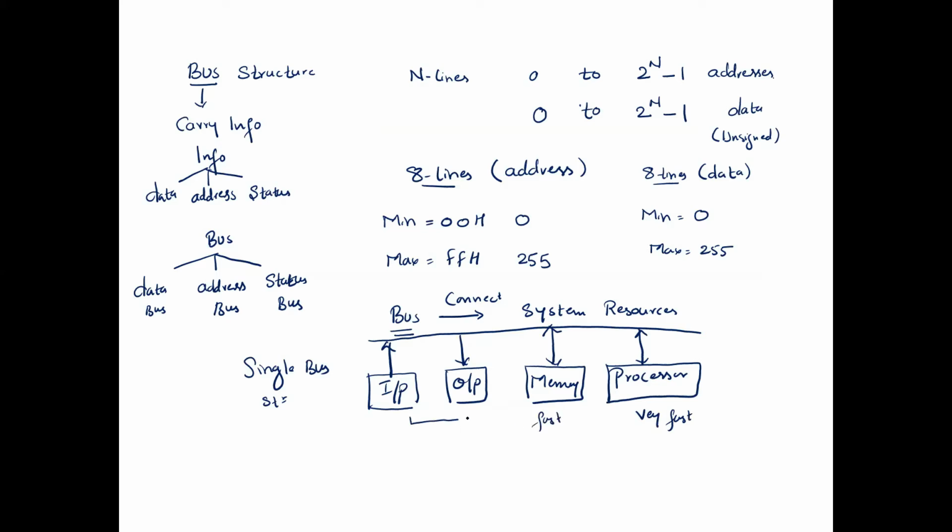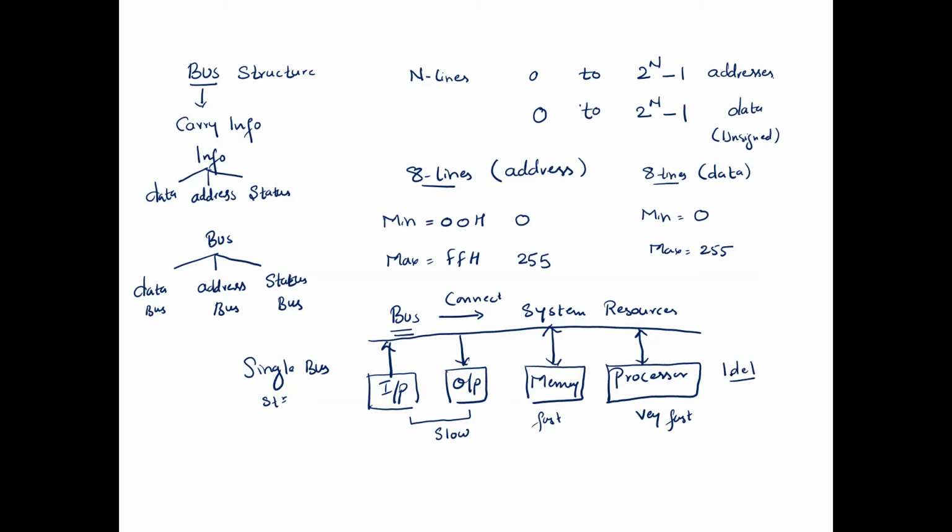But input and output resources are slower, because when the processor connects to an input or output device, since we have only one bus, the processor cannot communicate with the memory element, because the bus is busy connecting the processor and the IO devices. And since IO devices are slower, the processor will be kept idle.